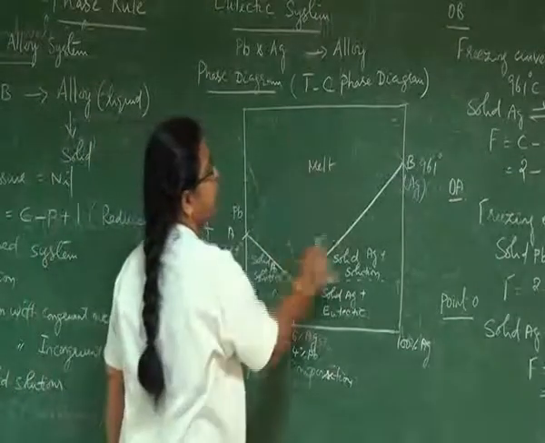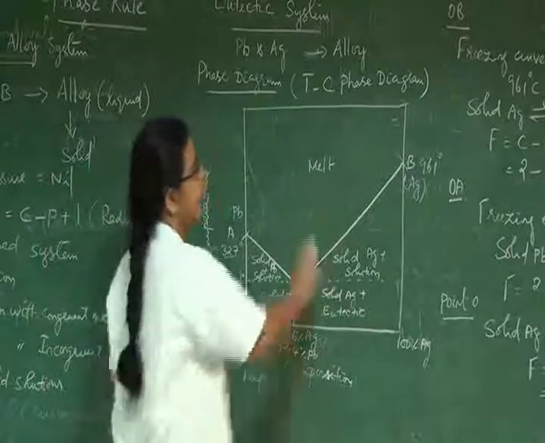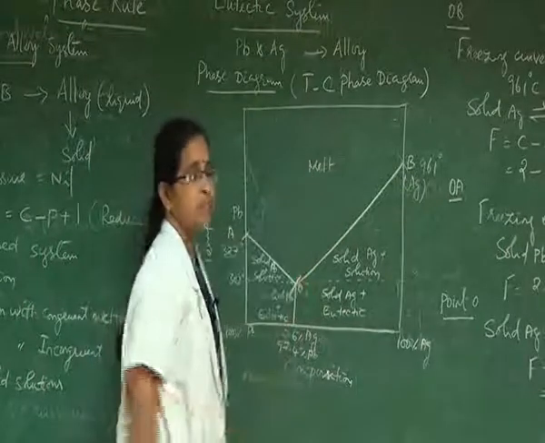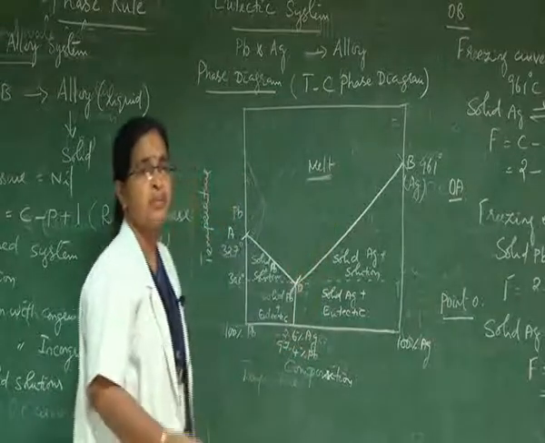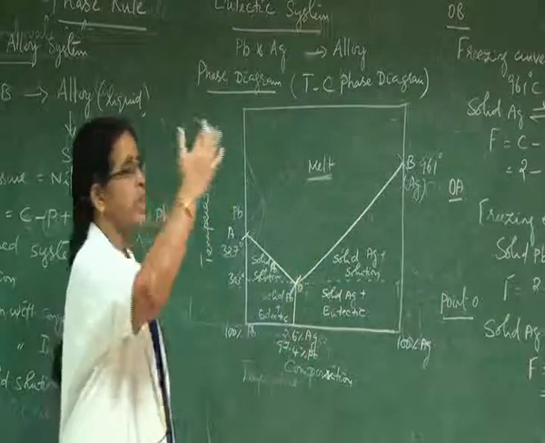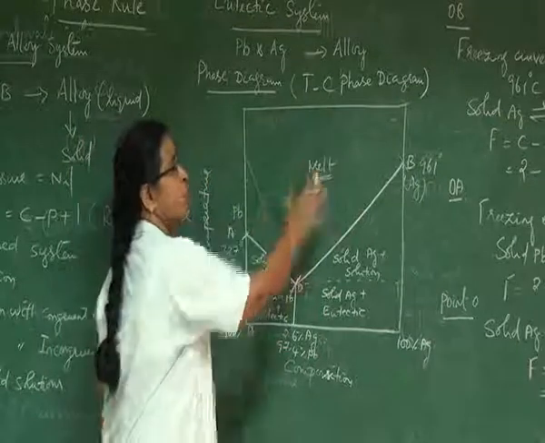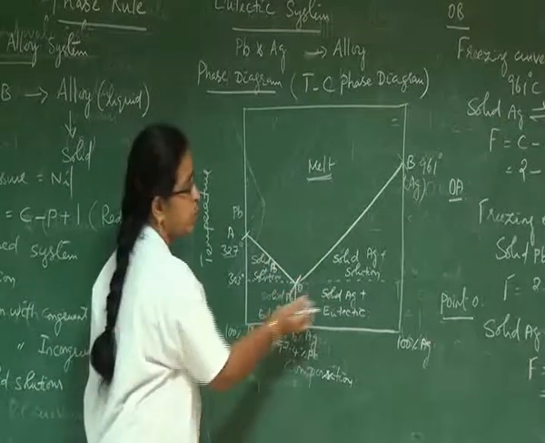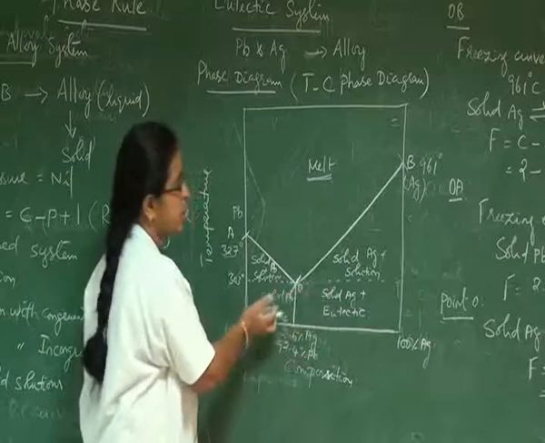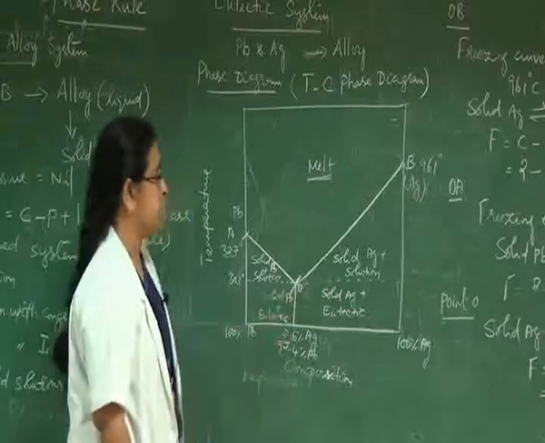Anyhow, the area above these boundary lines, or the topmost part of this phase diagram, always refers to the liquid phase, which is nothing but melt. So above the phase diagram there is the existence of only liquid phase, whereas below the boundary lines we have the solid phases along with the eutectic mixture.